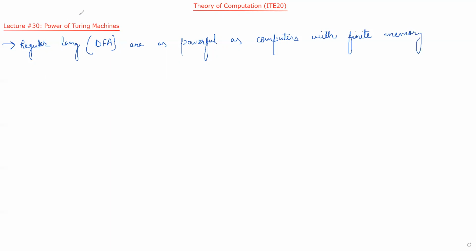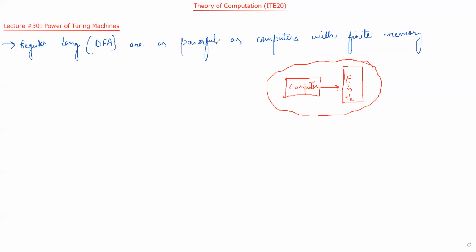So if we have a computer, and this computer has a memory, and this memory is finite, then the power of this computer is the same as the power of regular languages, or we can say the power of DFAs.